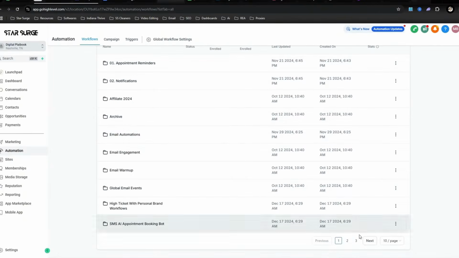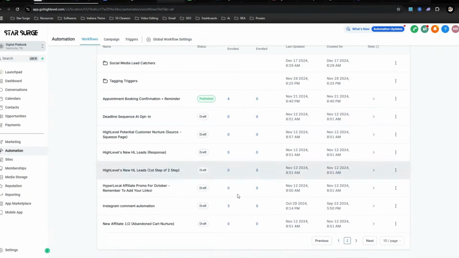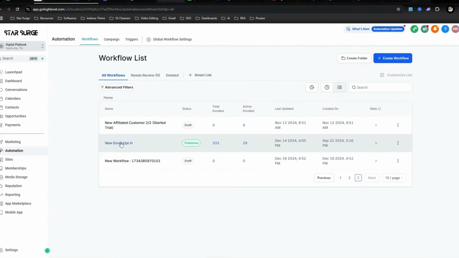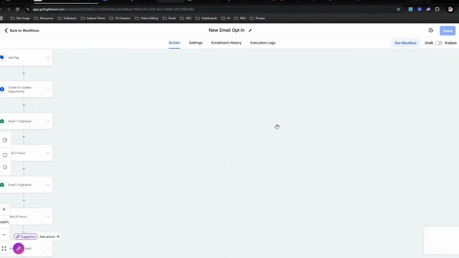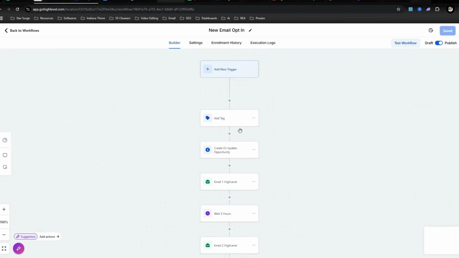So with automations, let's just talk about this one right here, new email opt-in. Now, if you're like, wait, how do I get all these automations? I don't want to make all these.